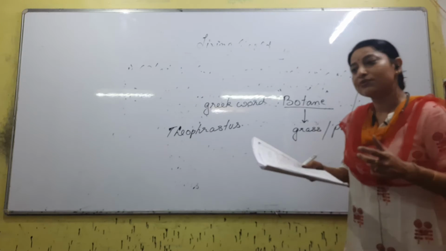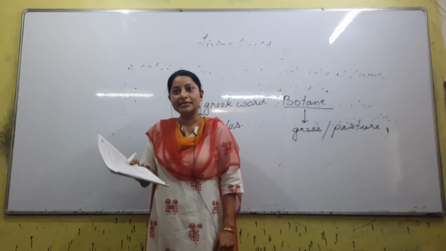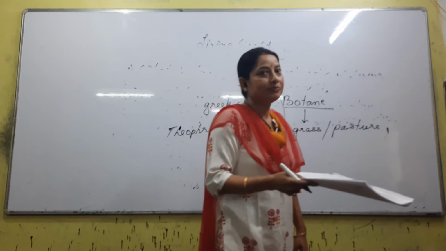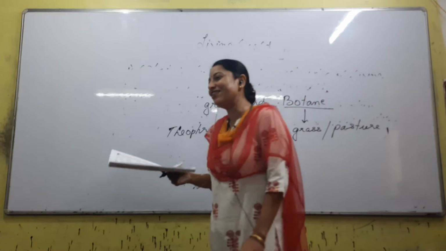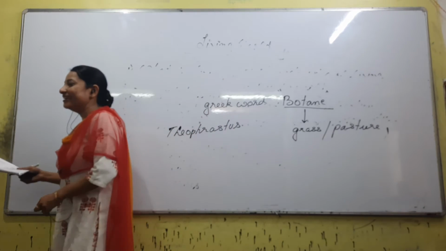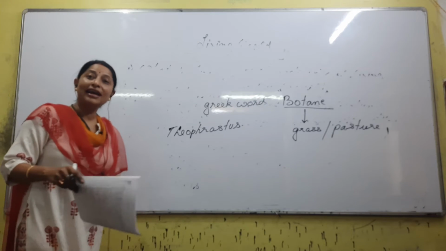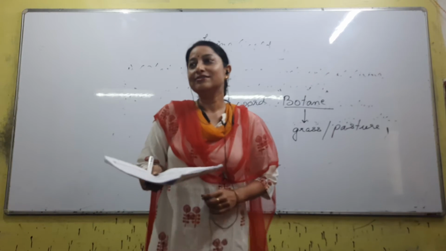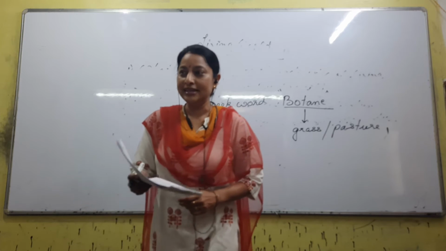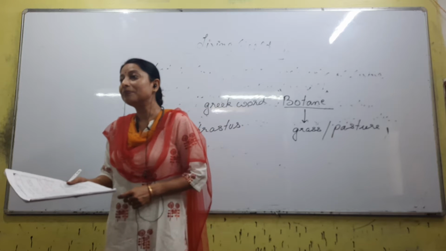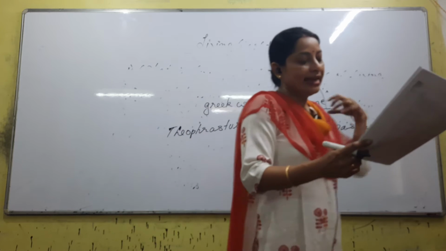Sometimes they complicate it, for example, I think you all have studied the cell theory. Who proposed the cell theory? Schleiden and Schwann. Schleiden and Schwann, one was a botanist, one was a zoologist. So a question comes as to who was the botanist and who was the zoologist. So what does it mean? It means that even very simple information you cannot ignore. Right? Marks booster. Obviously such questions come. So keep the word Greek in mind.